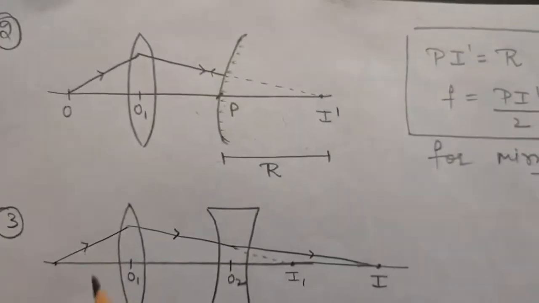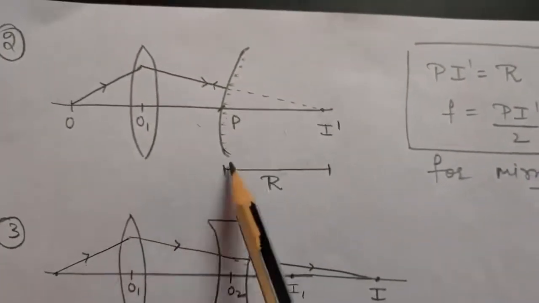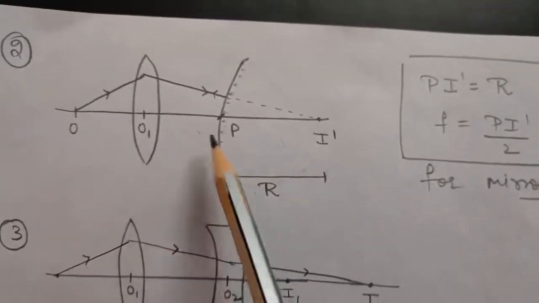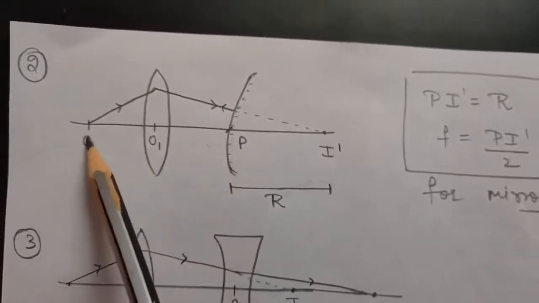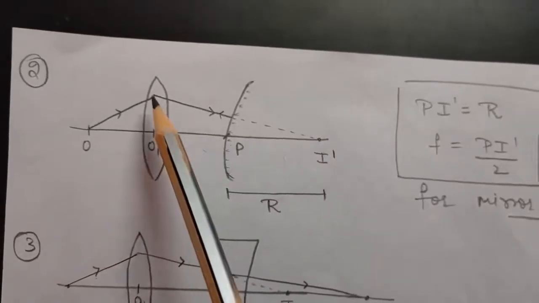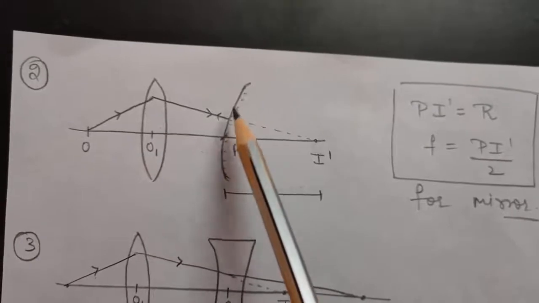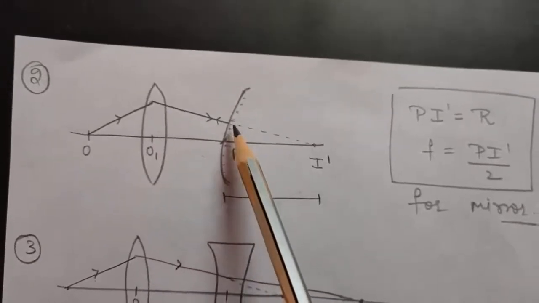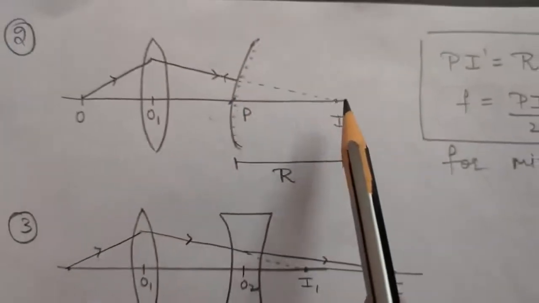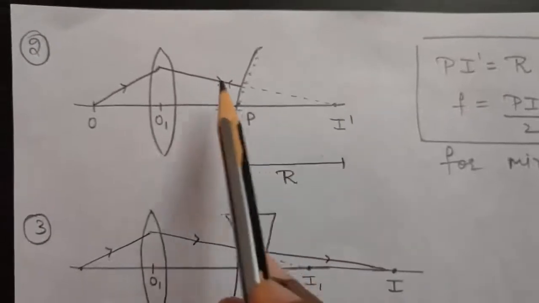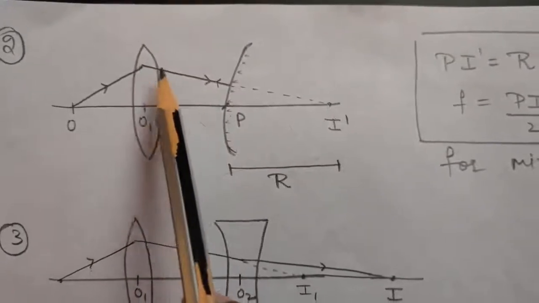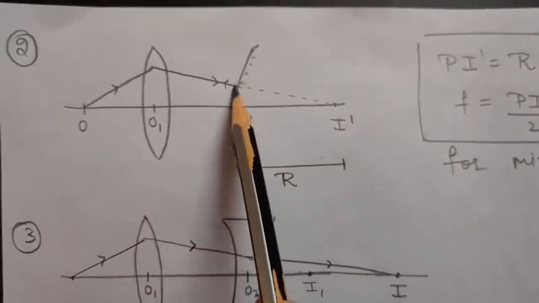Similarly, if you have a combination of a convex lens and a convex mirror, again this is O1, the optical center of this lens, P is the pole of this mirror and O is your object. A ray is going from the object, and as you know, after passing through the convex lens it will go like this. On this mirror it is falling like this. Let us suppose this ray, if we produce it in the forward direction, does not suffer any deviation, that is, after coming from this lens this ray falls on this mirror and it retraces its path.